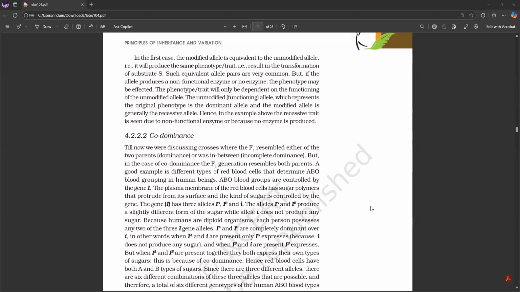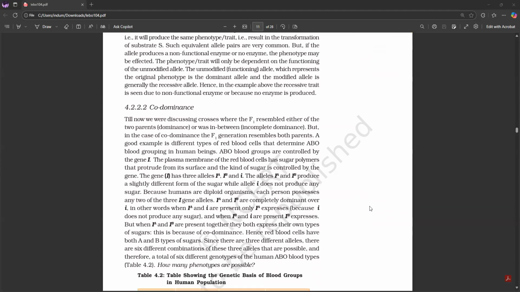But if the allele produces a non-functional enzyme or no enzyme, the phenotype may be affected. The phenotype or trait will then be dependent only on the functioning of the unmodified allele. The unmodified or functioning allele, which represents the original phenotype, is the dominant allele, and the modified allele is generally the recessive allele. Hence, in the example above, the recessive trait is seen due to a non-functional enzyme or because no enzyme is produced.